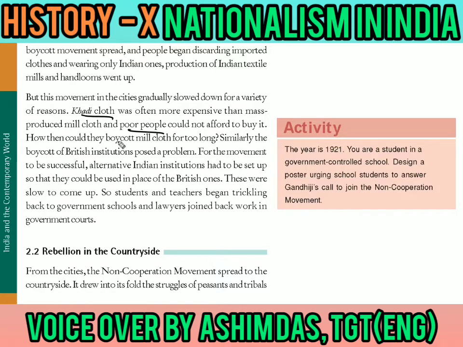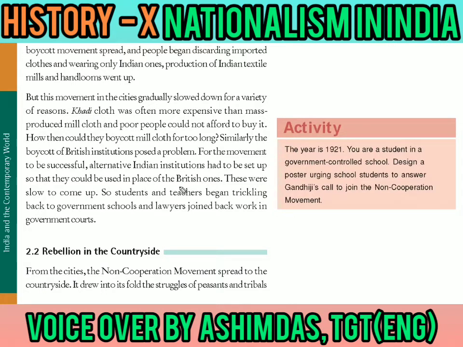Similarly, with the British institutions, the schools and the colleges, the teachers left and the students left, but they have to go somewhere to study. So where would they go to study? There were no alternative Indian institutions, and schools, colleges or universities are not something that could be made in one day or one month. So the problem came up that the students, the teachers and the different officials all began searching for some alternative, and it was not there. All the people were forced to go back to their British institutions only.